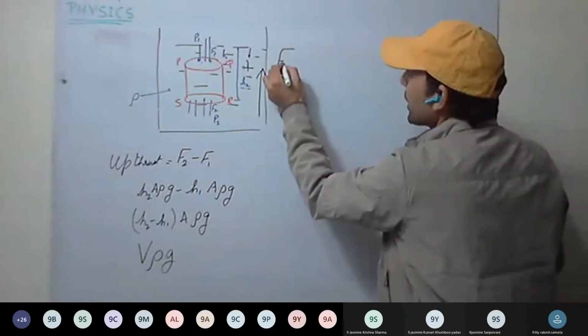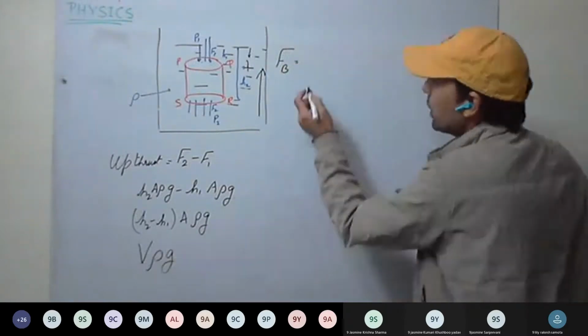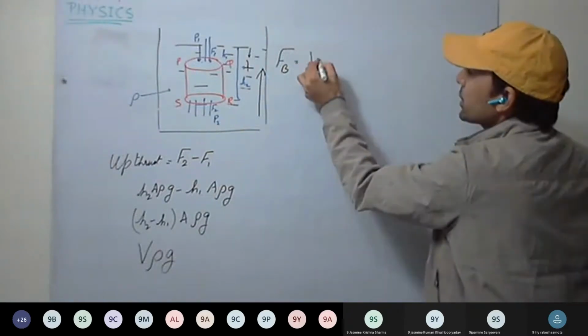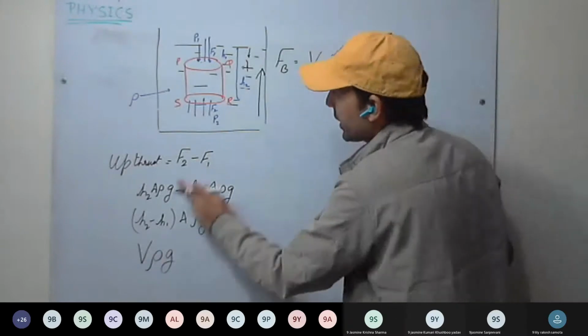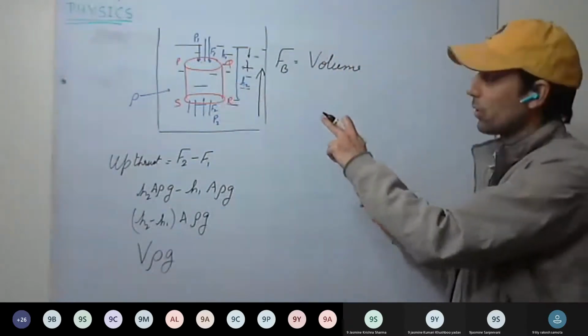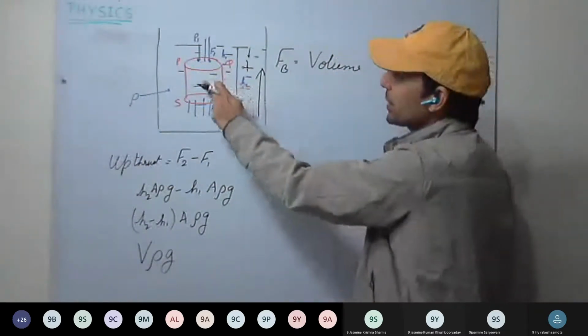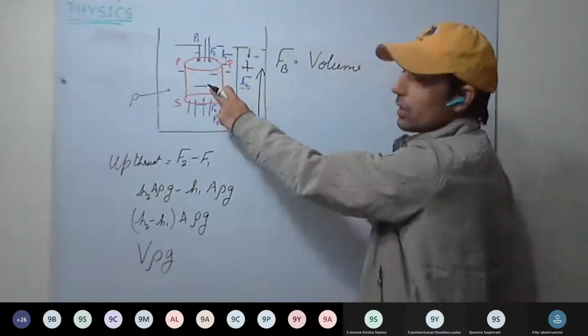So upthrust, I'm writing FB as upthrust here. FB is what? Volume. That is, we can write volume of the cylinder. See here. Volume of the liquid displaced is same as the volume of the cylinder. Yes or no? How much volume this cylinder has displaced is same as the volume of the cylinder.